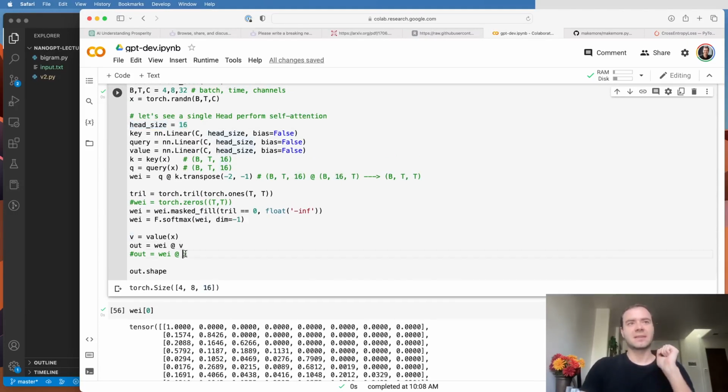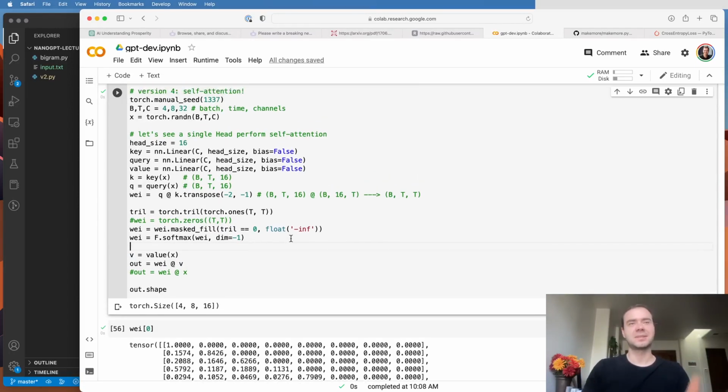So you can think of x as kind of like private information to this token, if you think about it that way. So I'm a fifth token, and I have some identity, and my information is kept in vector x. And now, for the purposes of this single head, here's what I'm interested in, here's what I have, and if you find me interesting, here's what I will communicate to you. And that's stored in v. And so v is the thing that gets aggregated for the purposes of this single head between the different nodes. And that's basically the self-attention mechanism. This is what it does.